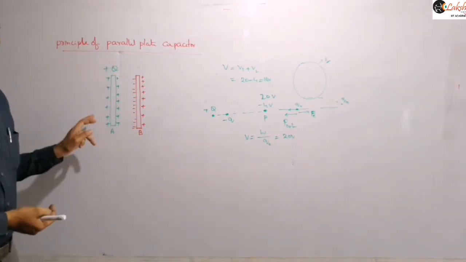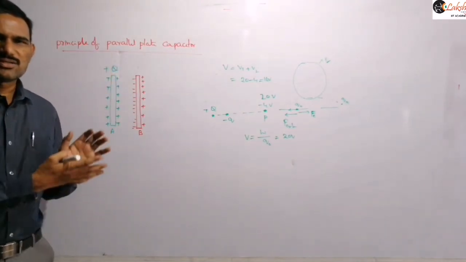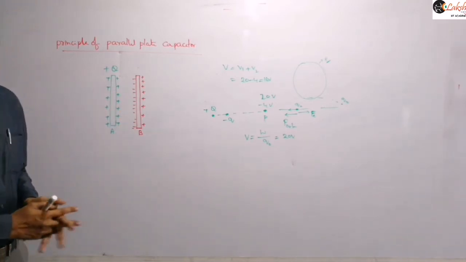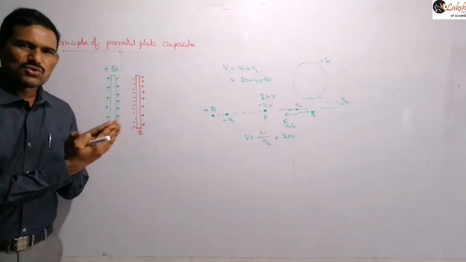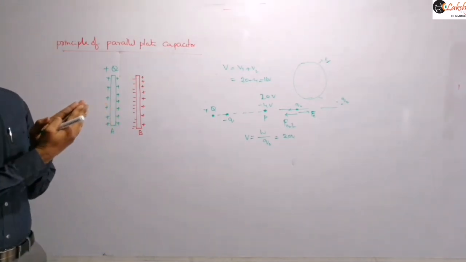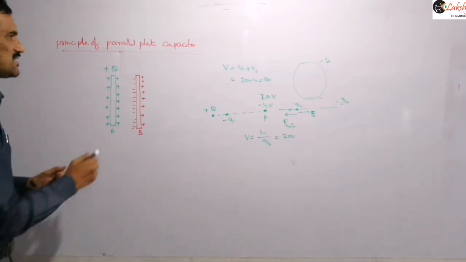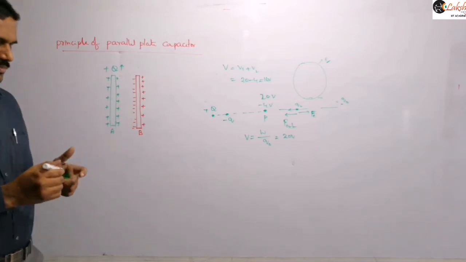When the potential of this plate is decreasing, we can add some more charge. Right? Adding more charge means we are increasing its capacitance. So just by placing this neutral plate here, because of the induced charges appearing on that neutral plate, we are able to increase the capacitance of the device, so that we can add some more charge to plate A, right?